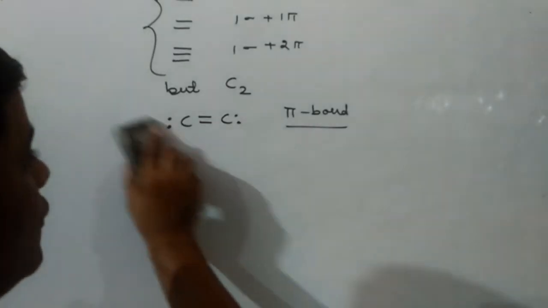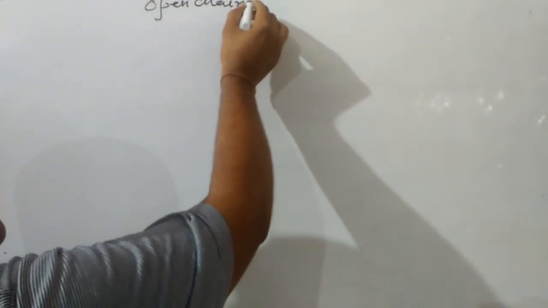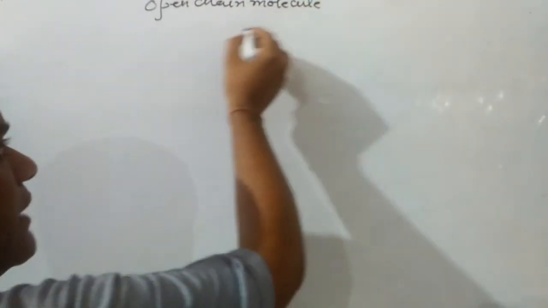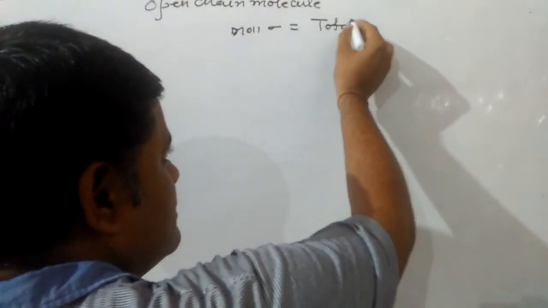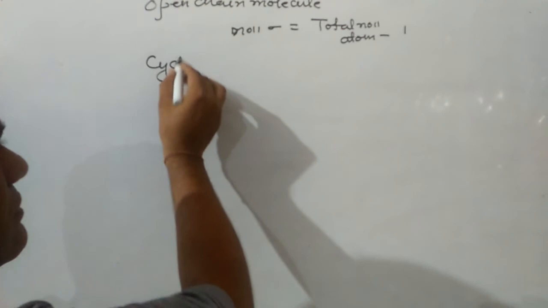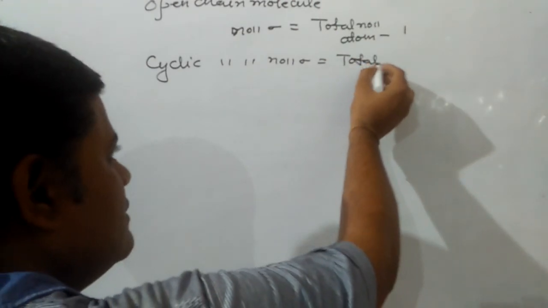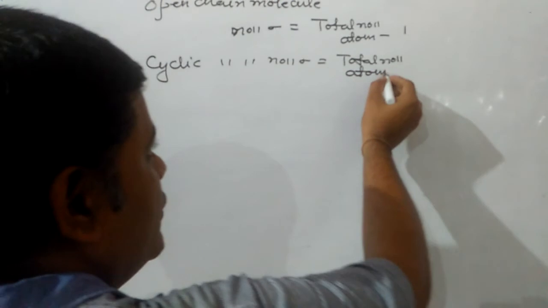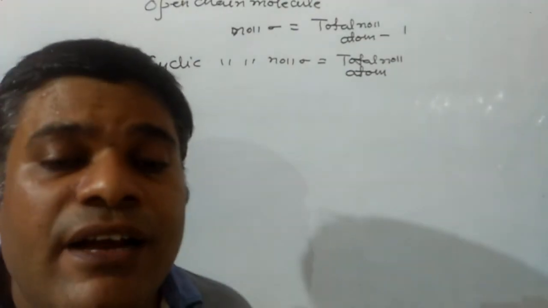After this, we have to discuss the formula for how to calculate the number of sigma and pi bonds. For an open chain molecule, the number of sigma bonds is equal to the total number of atoms minus 1, and for a cyclic molecule, the number of sigma bonds is equal to the total number of atoms.